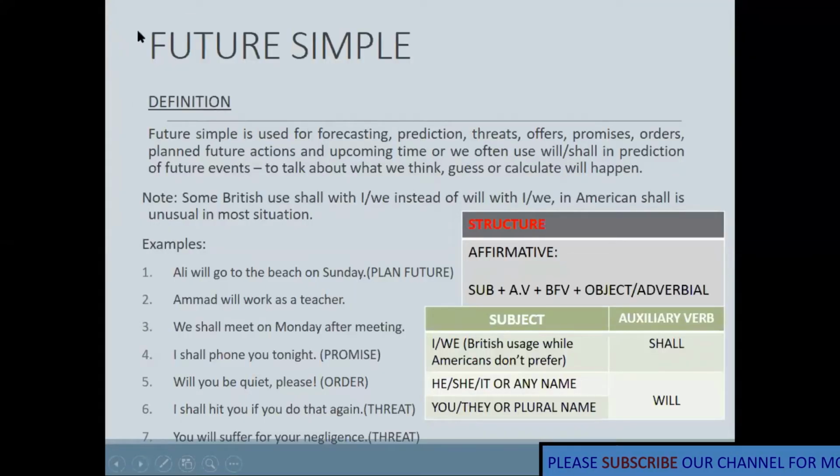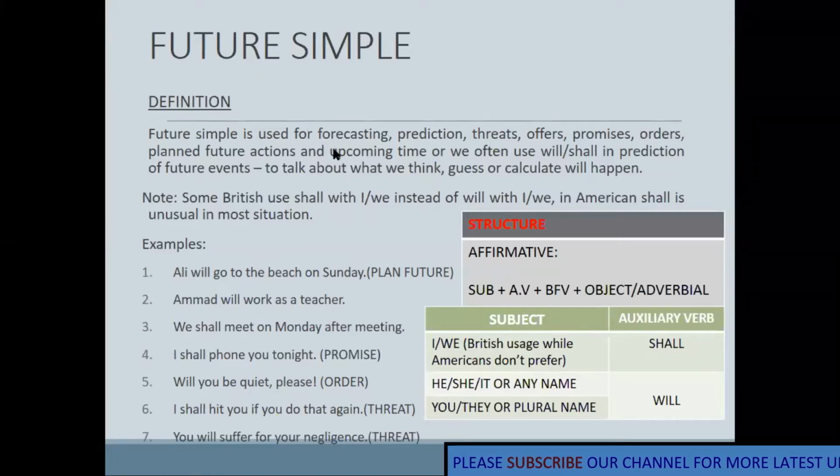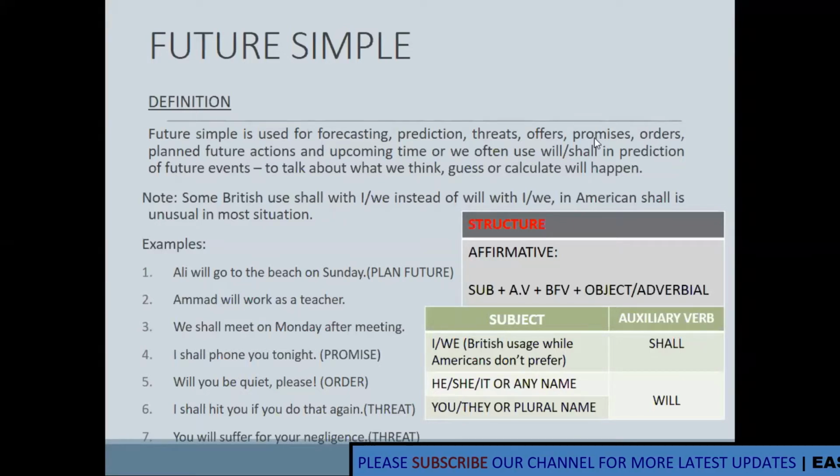With the word future, you just have an idea that we talk about the upcoming time. It is related to the upcoming events, the upcoming time. In the weather news, they forecast the weather, they predict the weather, so they use the future simple tense. We also use future simple tense for prediction, for threats, for offers, for promises, for orders, and for the planned future action which we are going to do in the upcoming time.